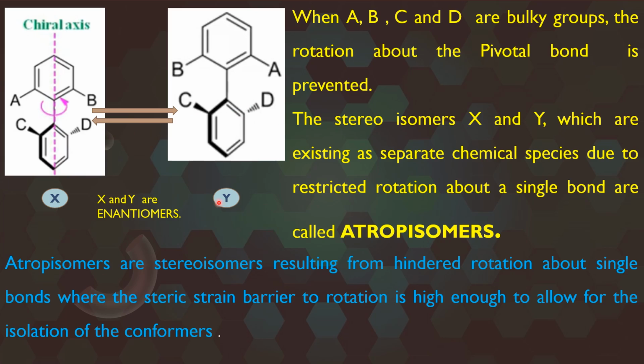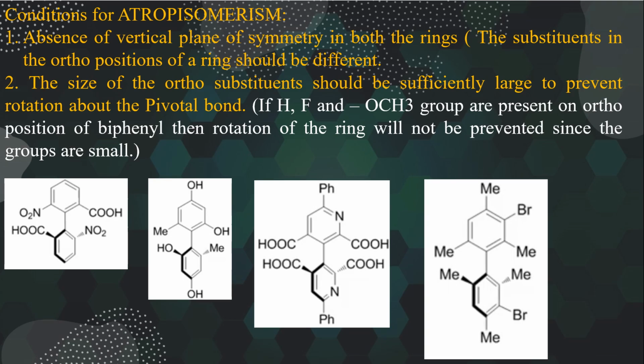This kind of stereoisomers, enantiomers like X and Y, which exist as separate chemical species due to the restricted rotation about this carbon-carbon single bond, are called atropisomers. For the biphenyls to be chiral, the biphenyl molecule should fulfill two conditions.